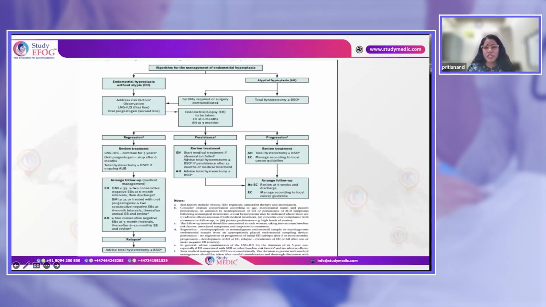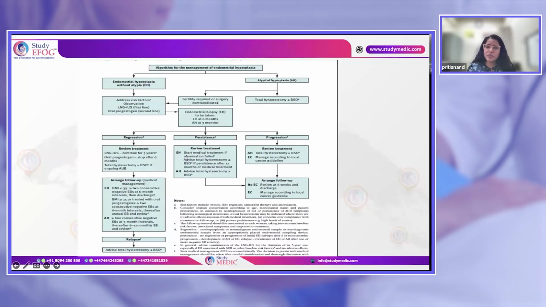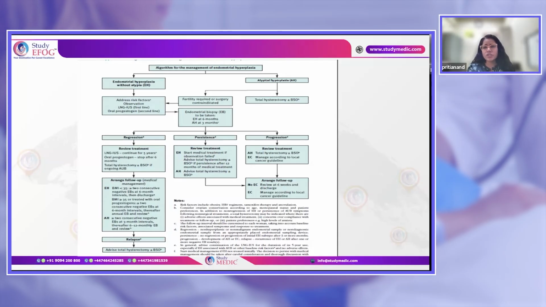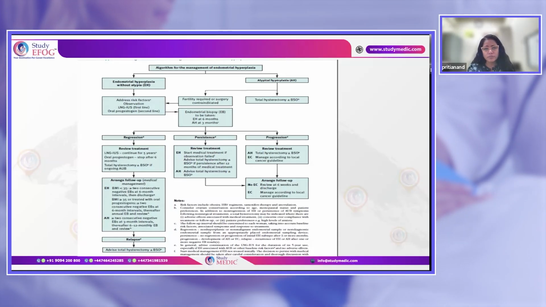And for the patient with atypia, they always have to be treated by the surgical options. Bilateral salpingo-oophorectomy for the patients who are postmenopausal, and bilateral salpingectomy for the patients who are premenopausal.